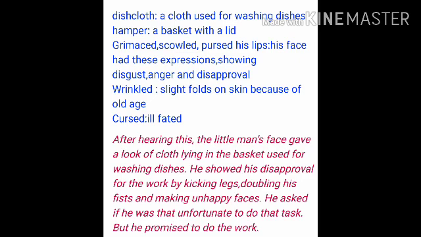Anyhow, I have to do it because I gave a promise. So here, after hearing this, the little man's face took the look of a cloth lying in the basket. Sometimes when we have a lot of dirty clothes in our room, we just hold them in the hand and throw them out, right? The same thing happens with this little tiny creature.